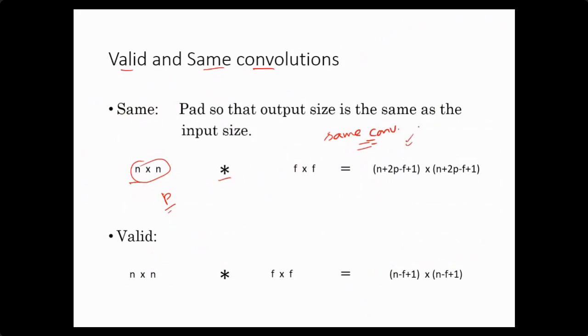And if we are not using same convolution, and we are not using any padding, then it is known as the valid convolution. So these two types of convolution we generally use. So this is the operation of the padding.